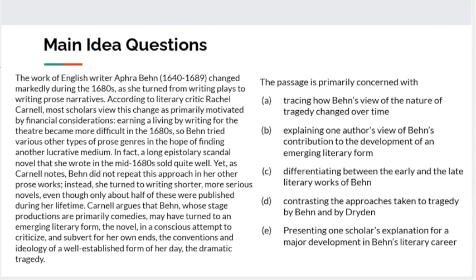Instead, she turned to writing shorter, more serious novels, even though only about half of these were published during her lifetime. Carnell argues that Behn, whose stage productions are primarily comedies, may have turned to an emerging literary form, the novel, in a conscious attempt to criticize and subvert, or overturn, for her own ends the conventions and ideology of a well-established form of her day, the dramatic tragedy. So the passage is primarily concerned with what?